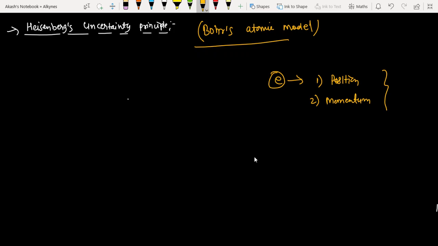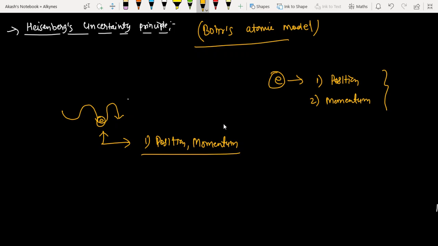But later on, de Broglie suggested that the electron behaves as a wave. Basically, the electron shows dual nature. It acts as a particle, and at the same time, it also behaves as a wave. So if the electron behaves as a wave, then it is not possible to calculate its position and momentum simultaneously. The same thing is explained by Heisenberg.